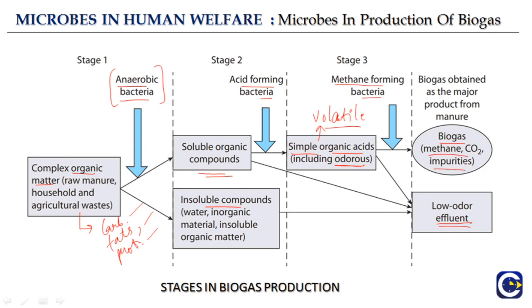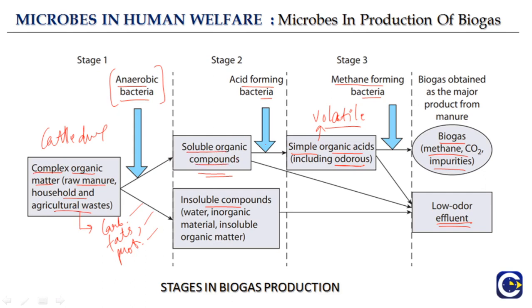So you see, from manure or from cow dung basically, or from cattle dung, or from raw material from household, agricultural waste, sewage waste, how does it happen? Complex organic matter in the sewage waste contains carbohydrates, fats and protein, and these anaerobic bacteria convert it into soluble organic compounds.